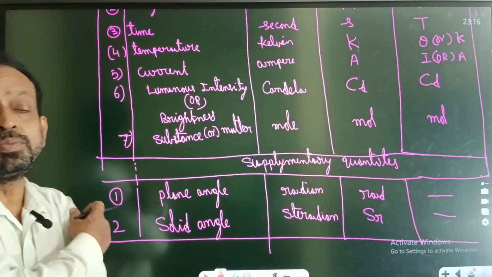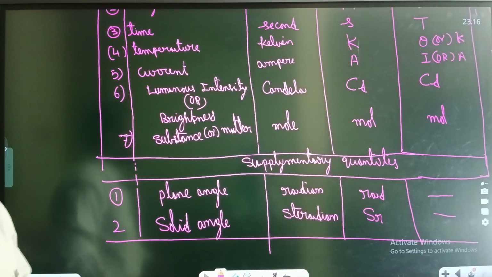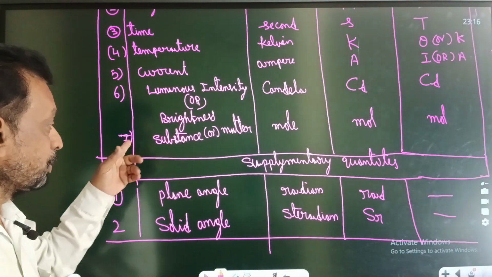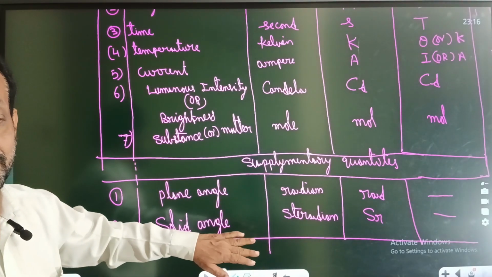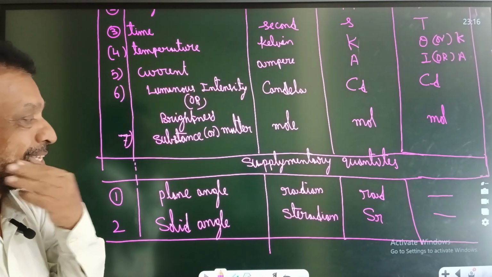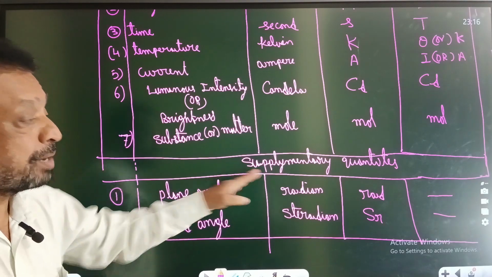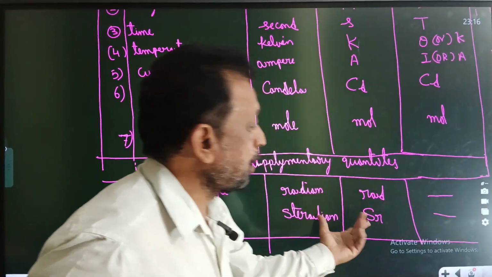These fundamental quantities are also called scalar quantities. How many fundamental quantities are in the SI system? Seven only. Don't add these 2. Sir, 2 plus 7 is 9? No. They are called supplementary quantities. So these are the 7 fundamental quantities in the SI system, and those are scalar quantities. Plane angle and solid angle are supplementary quantities that have no dimension symbol, but units are there.